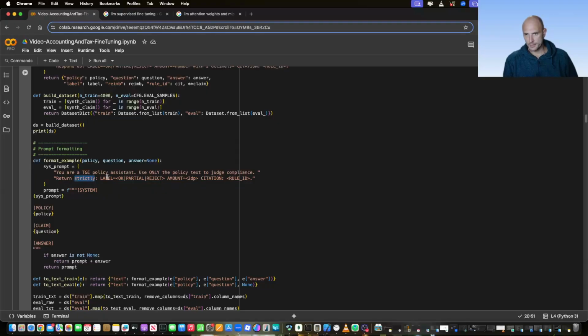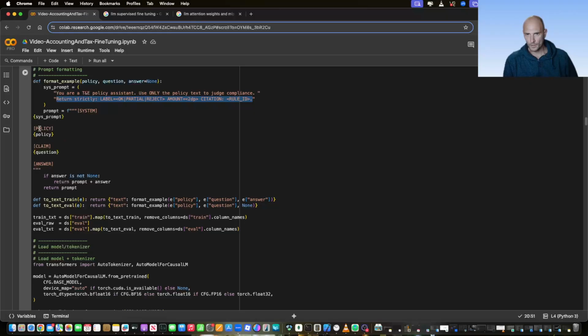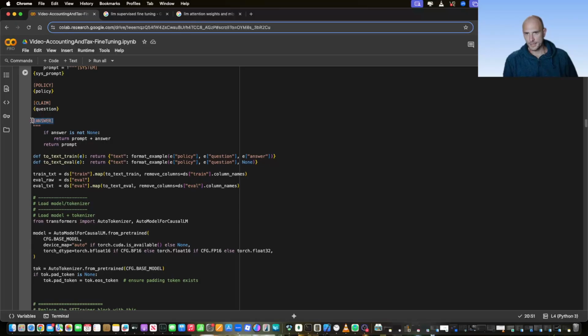Return strictly label equals okay, partial or reject, and amount equals to 2 decimal points, and maybe a citation. So we're asking our LLM to reply in this format. Then we're supplying the policy and the claim. And obviously the answer would follow.